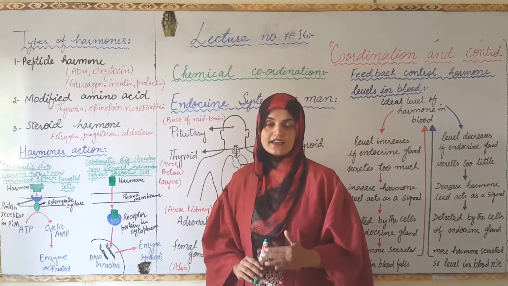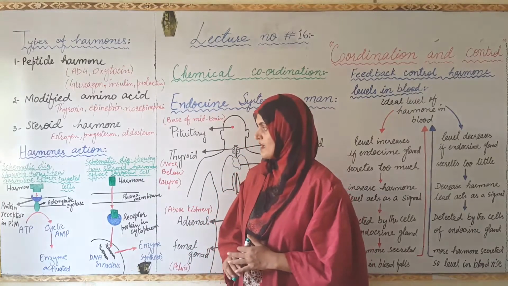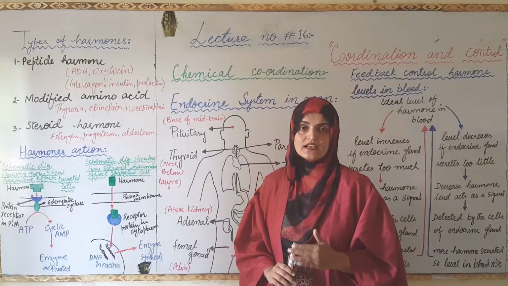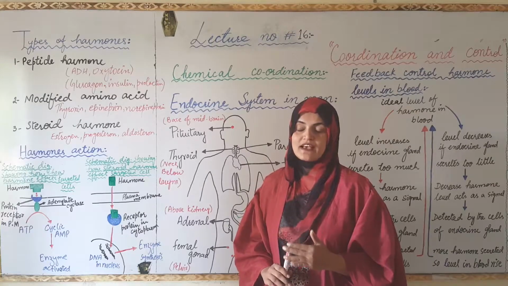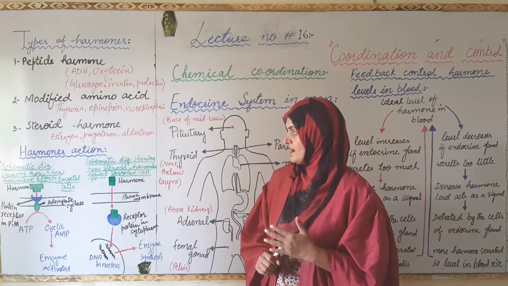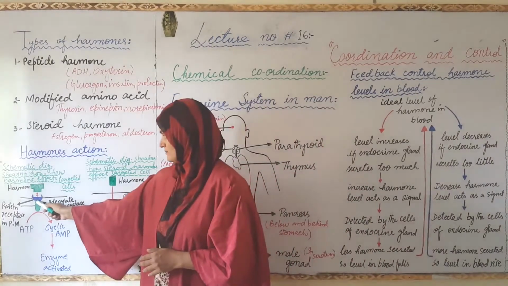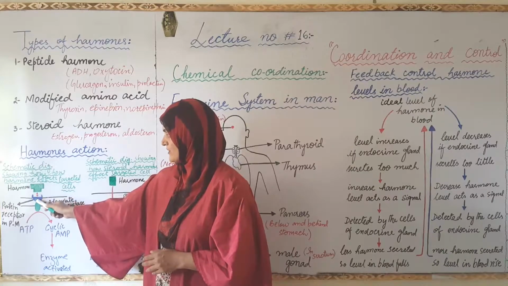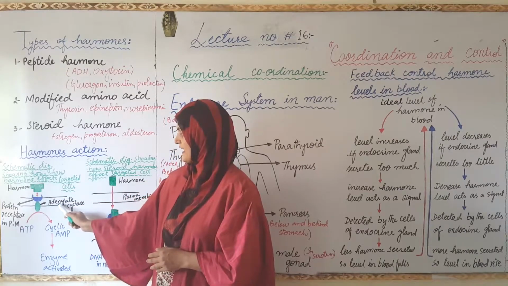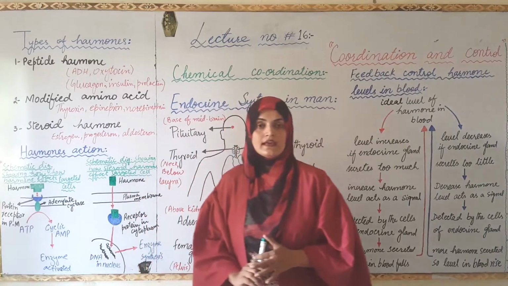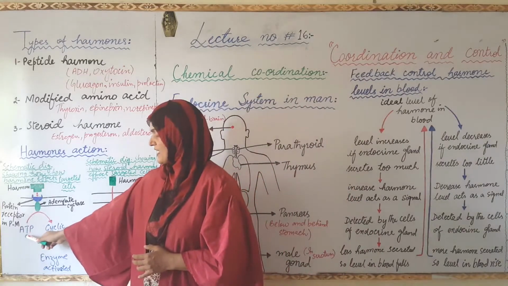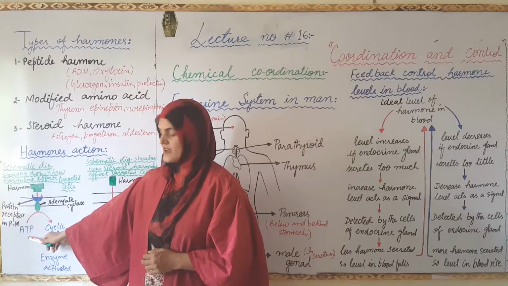How does this hormone attach to the receptor? Every cell membrane has receptors with a specific binding site. When this hormone detects this receptor, it comes and binds with the receptor. As a result, it activates adenylate cyclase. This adenylate cyclase acts on ATP inside the cytoplasm.